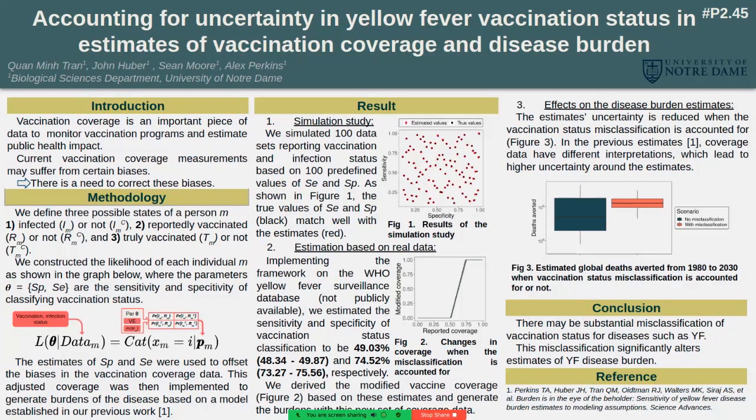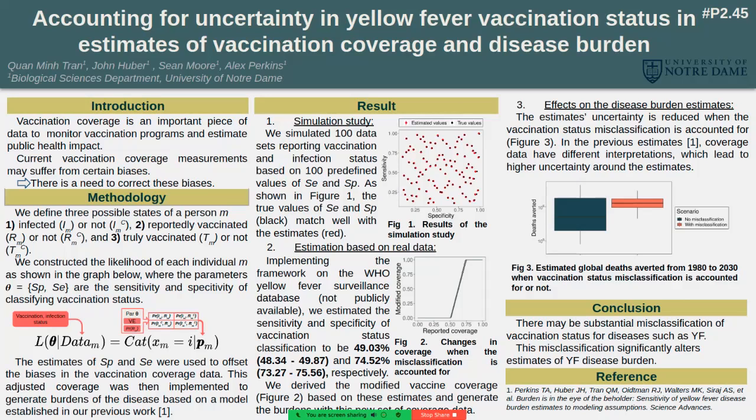We then derive the estimation based on this likelihood and use that to offset the bias in the vaccination coverage data. This set of adjusted coverage is then implemented to generate the burden of the disease based on a model that we already established in our previous work.